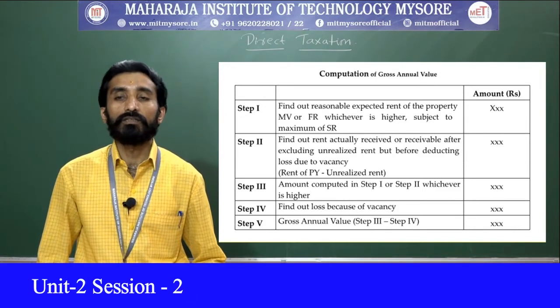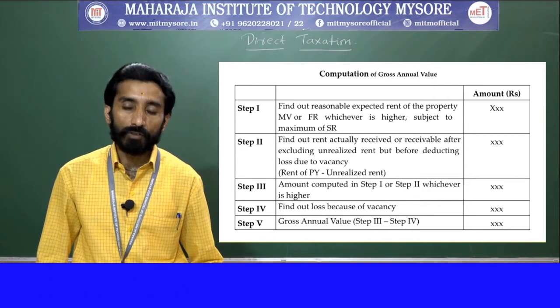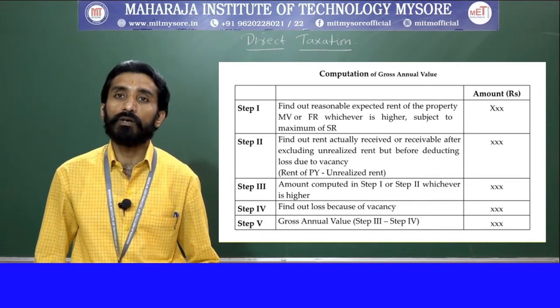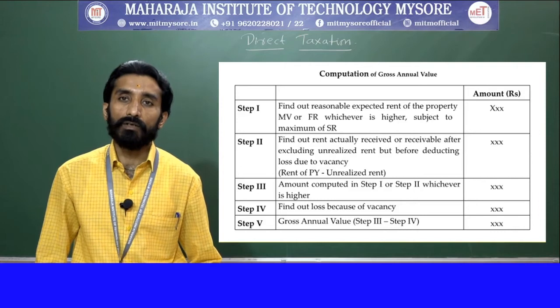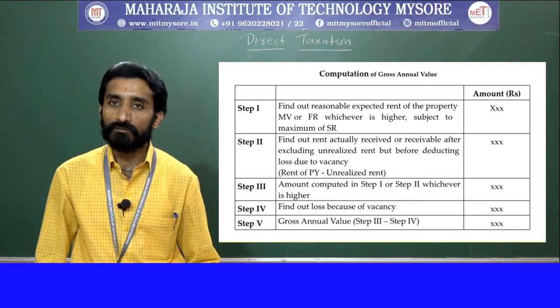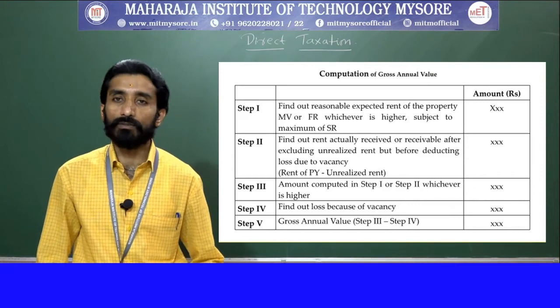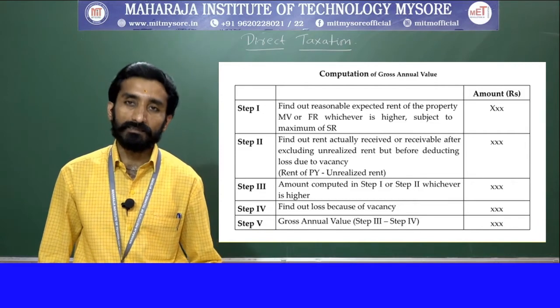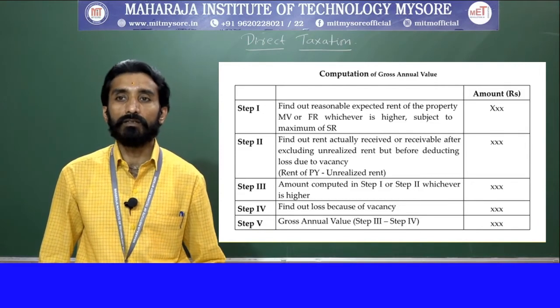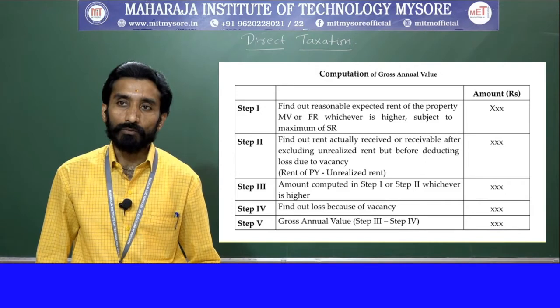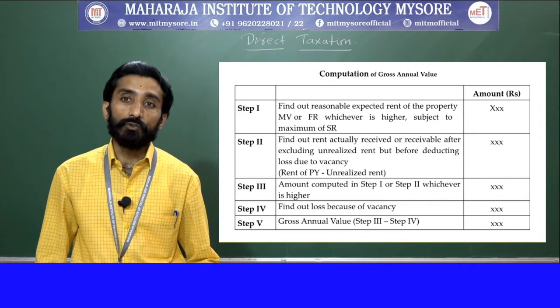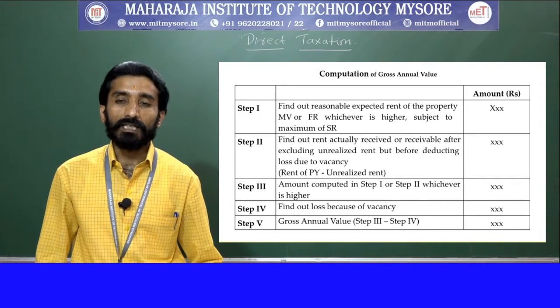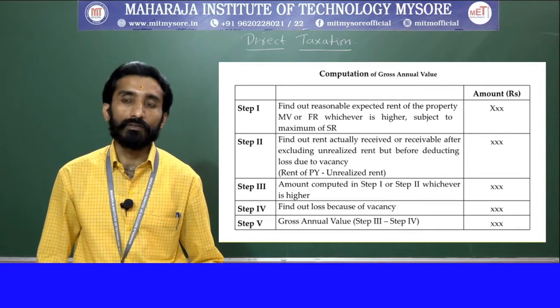Next is step 4, where you find out the loss because of vacancy, meaning because the house was vacant, what is the loss to the assessee; that will be taken into consideration. Afterwards, step 5, your last step, is the gross annual value step, where step 3 as well as step 4 are taken into consideration.